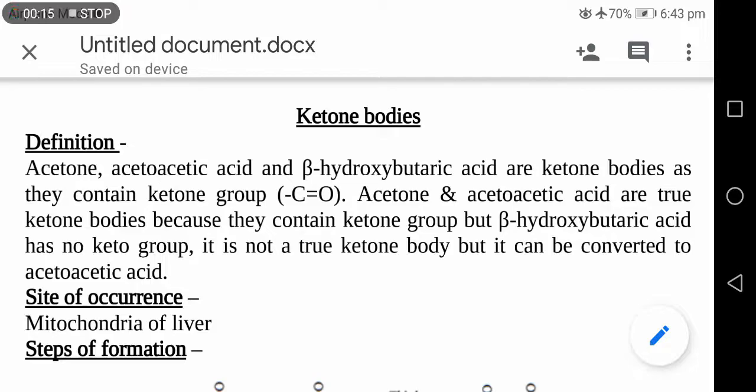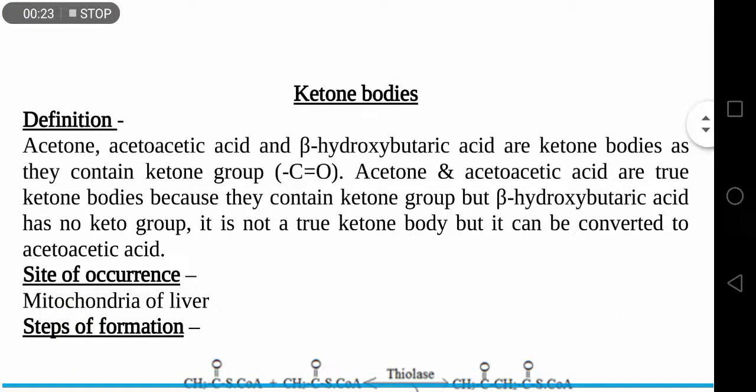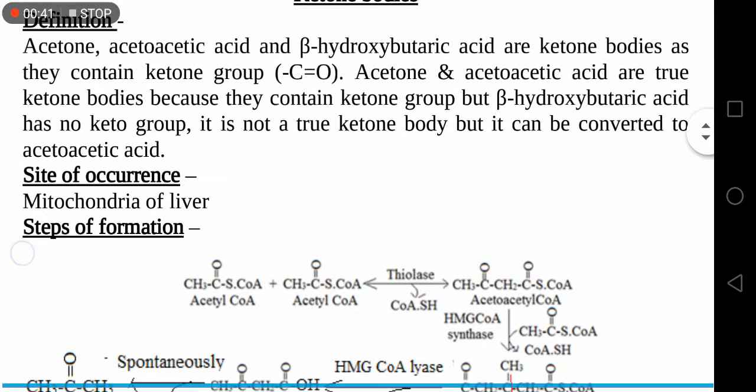Why are they called ketone bodies? Because acetone and acetoacetic acid contain a ketone group. But as beta hydroxybutyric acid does not contain a keto group, it is not a true ketone body, but it is easily converted to acetoacetate, so it is included in the ketone body group.